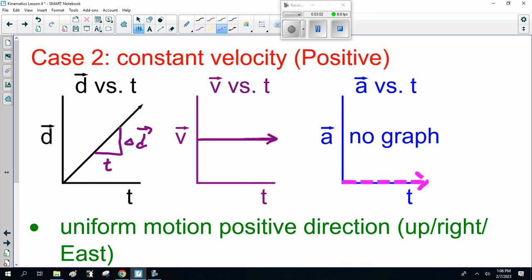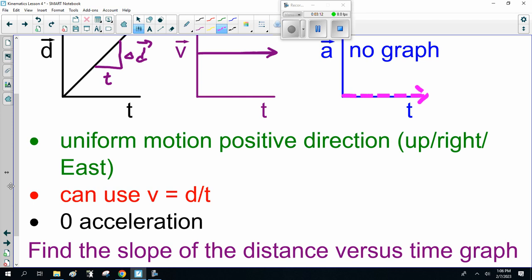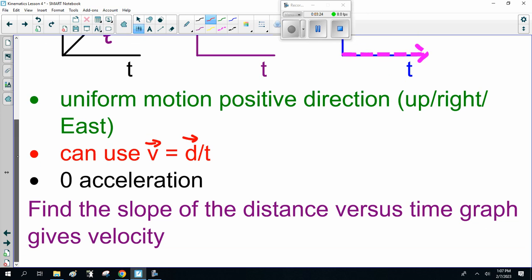You could draw a line at acceleration equals 0, but generally we just don't draw the graph. Now here, uniform motion is in the positive direction, up or right or east, whatever. Now we can use velocity as displacement over time. I forgot the arrows. We have zero acceleration, and the slope of the displacement versus time graph gives velocity.